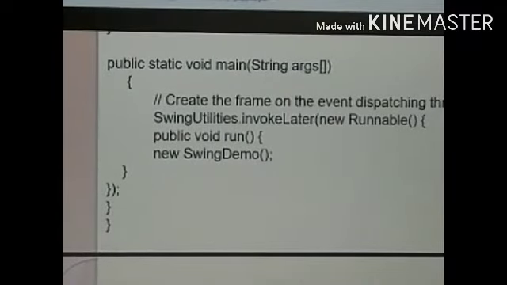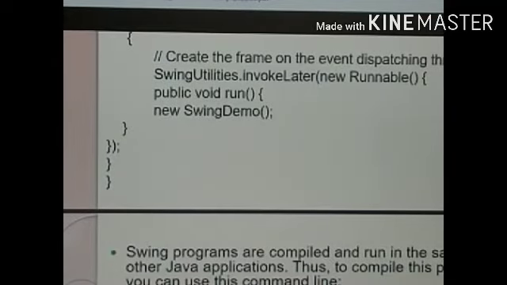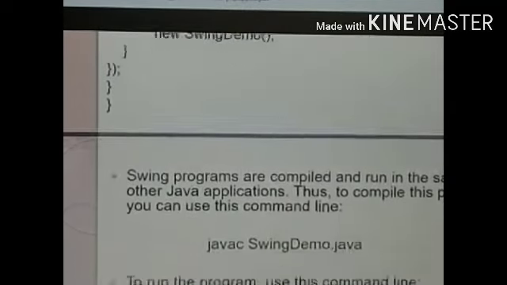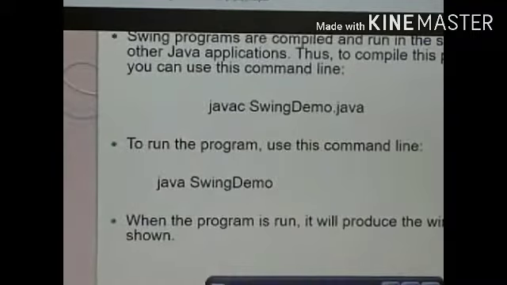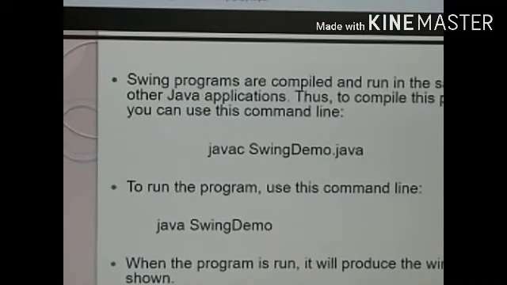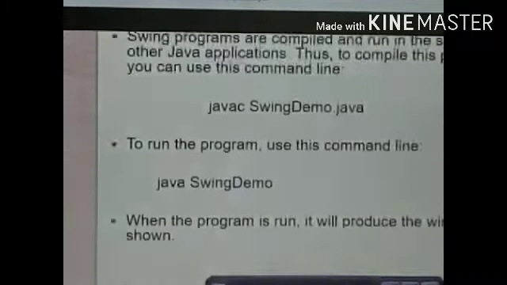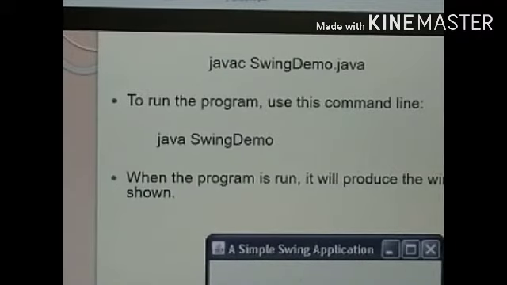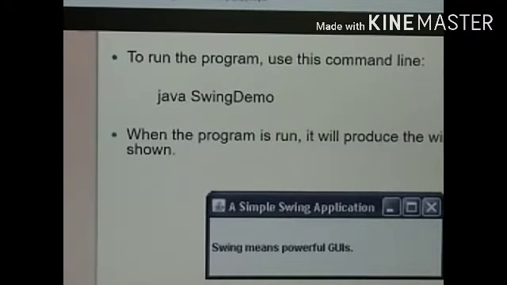So public void run, inside which new SwingDemo will be run. Swing programs are compiled and run in the same way as other Java applications. So after your compilation, you will get an output screen like this. Swing means powerful GUIs.